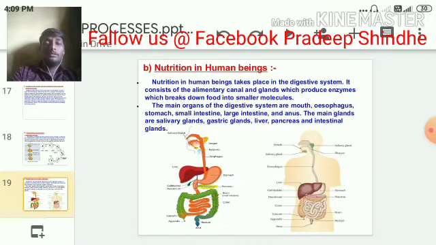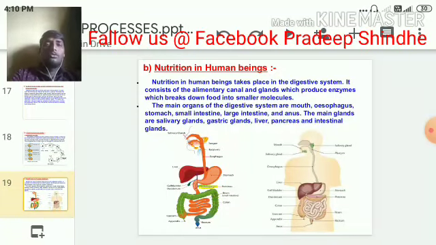Systematically draw the digestive system of human beings. Along with that, they may ask for the notation of some enzymes. At that time it will carry 4 marks. So my dear students, I request everyone that you should practice any one diagram a lot. These diagrams are helpful to score more.